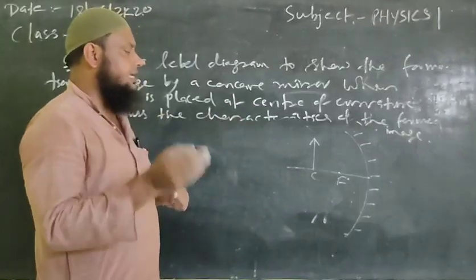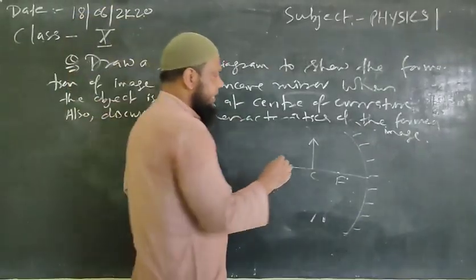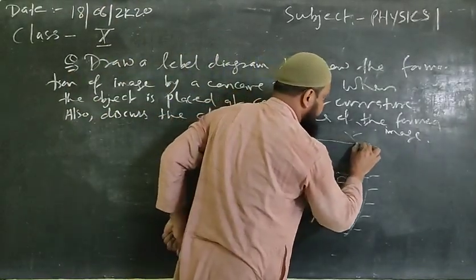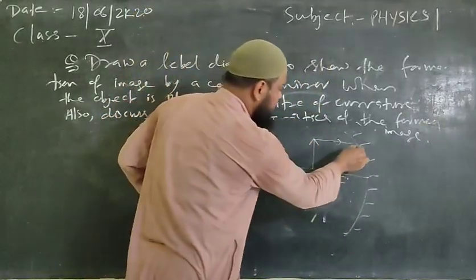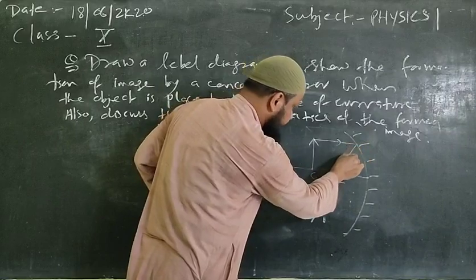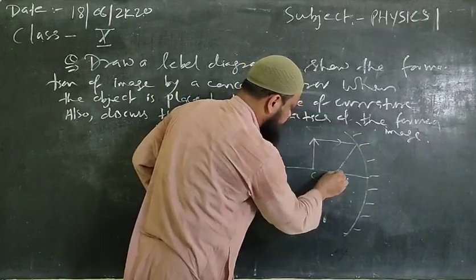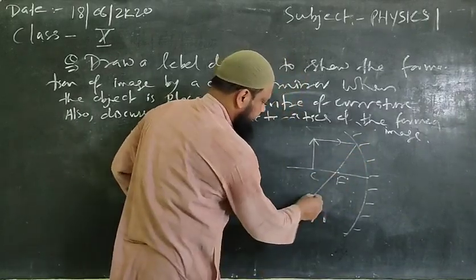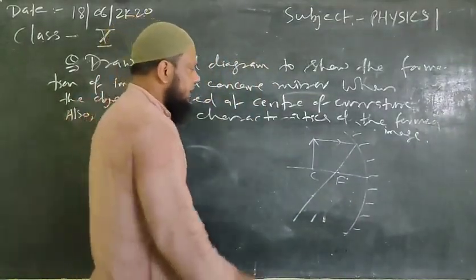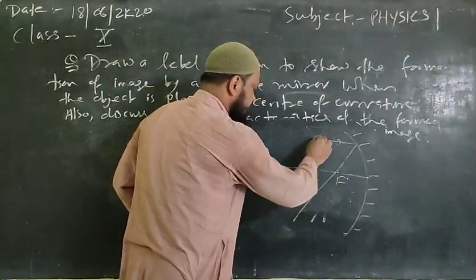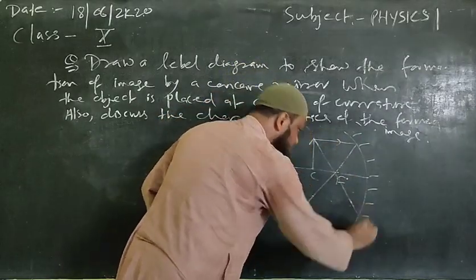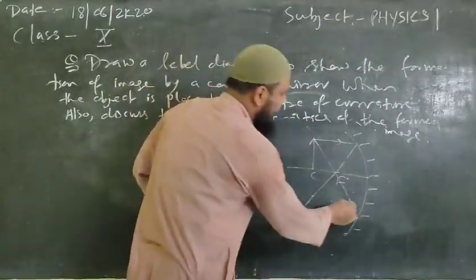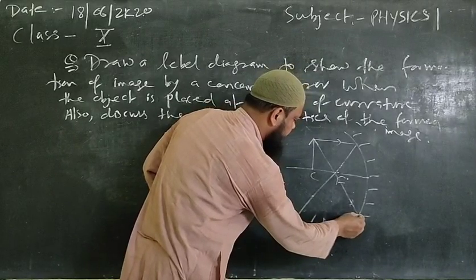Similarly, as before, we'll take a ray parallel to the principal axis, which will fall onto the surface and pass through the focus point like this. Clear? Now we will take another ray passing through the focus point and falling on the surface of the mirror. After reflection it will return like this.